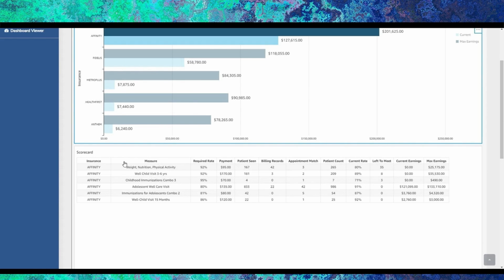Looking at a measure that has not been met to date, weight, nutrition, physical activity, the required rate is 92%. The practice is only at 80%. Therefore, there are 35 patients left to be seen, and the practice has currently earned $0. However, the amount earned would be listed in accrued earnings, which is part of the report on your home screen.